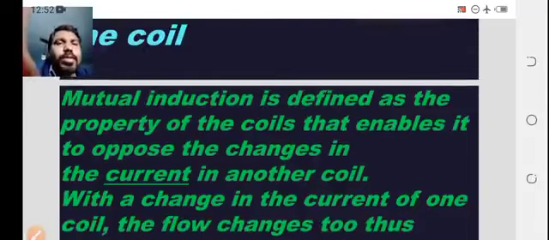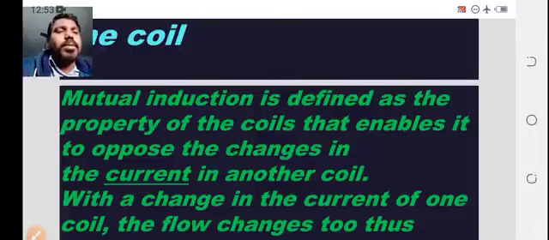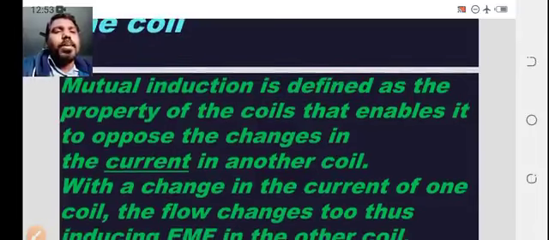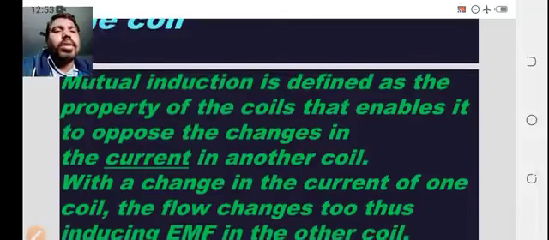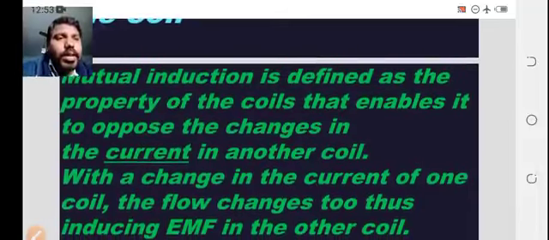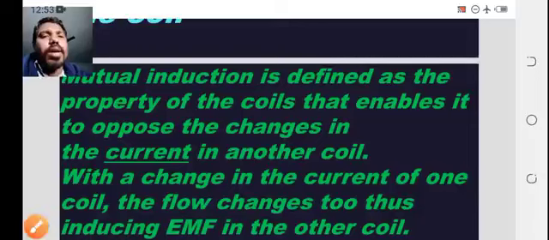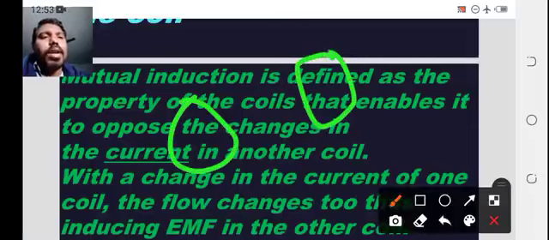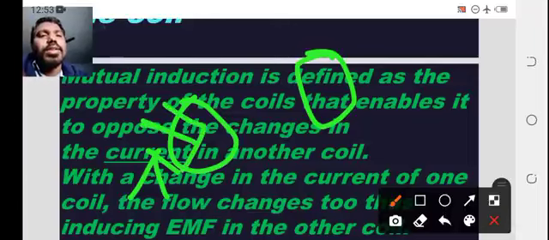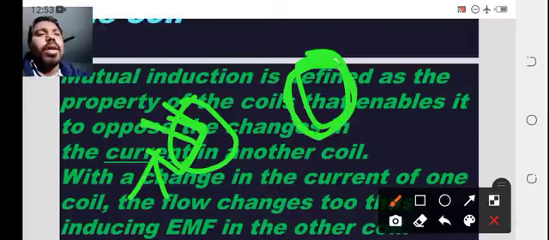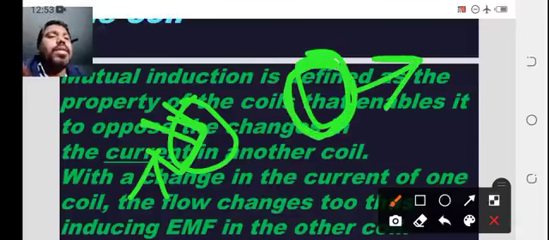Next, coming to the other one, that is about the mutual induction. Mutual induction is defined as the property of the coils that enables it to oppose the change in the current in another coil. So here we are taking two different coils, coil 1, coil 2. If you have variation in the current in this coil, according to this variation there is a magnetic flux changing in this coil, and there is a magnetic flux changing in another coil. This is about the mutual induction.